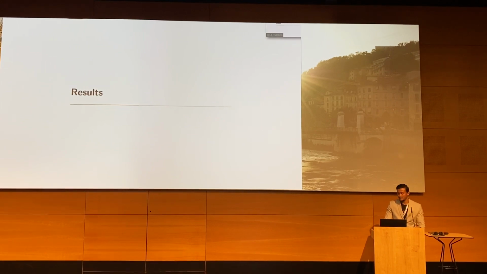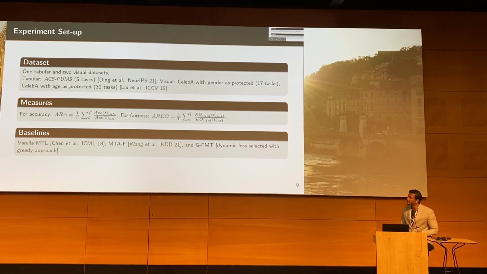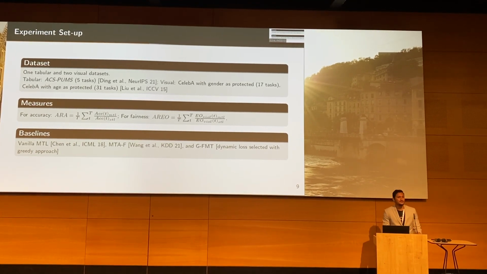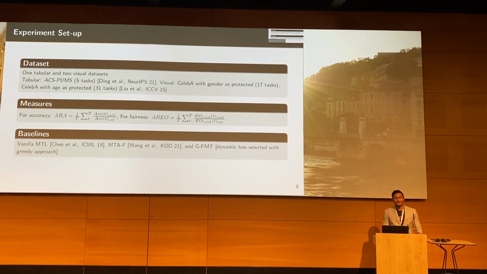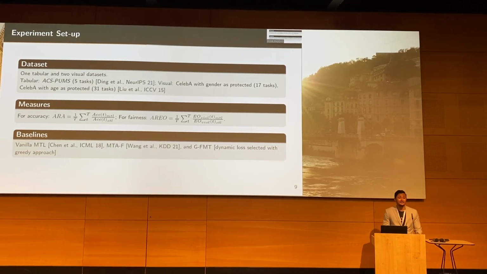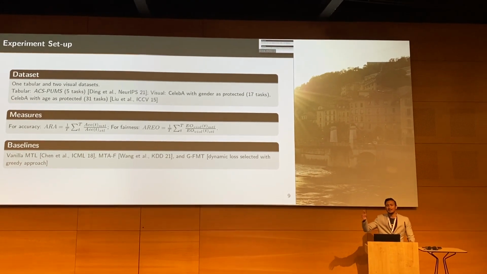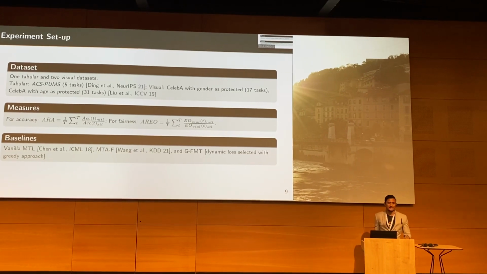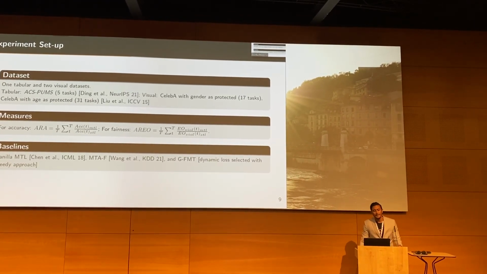Now we see how it evaluates. To evaluate our method, we use two different kinds of datasets, a tabular and a visual one. The tabular dataset is a very recently published census dataset, which had 5 well-defined tasks on their GitHub repo itself. So these tasks are not defined by me; they are already defined by them.